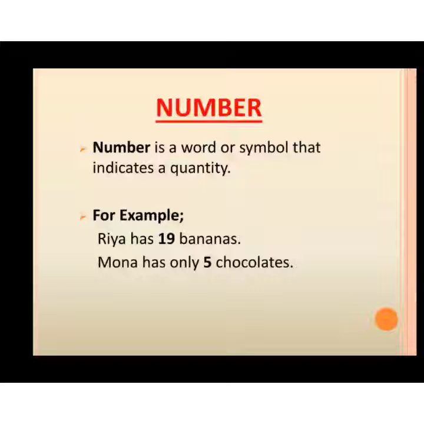Here 5 indicates the quantity of chocolates, so it is called a number. And the last one is, our solar system has 8 planets. In this example, 8 is known as a number. I hope now you are clear about numbers.